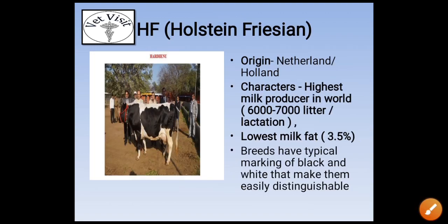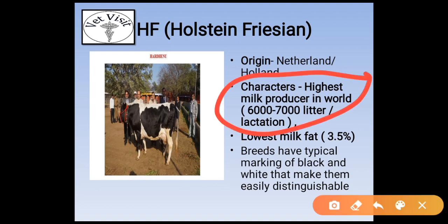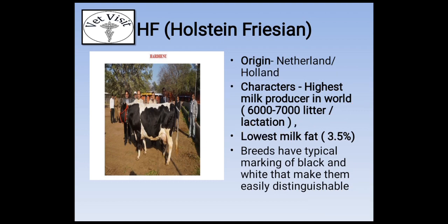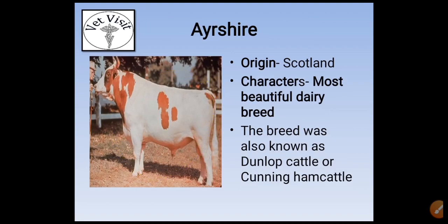HF, Holstein Friesian, origin is from Netherlands, Holland. Character: highest milk producer in the world. This question has also been asked in many exams: which exotic cattle breed is the highest milk producer in the world? That is HF, with the lowest fat of 3.5%. The breed has typical black and white markings that make it easily distinguishable from other breeds.